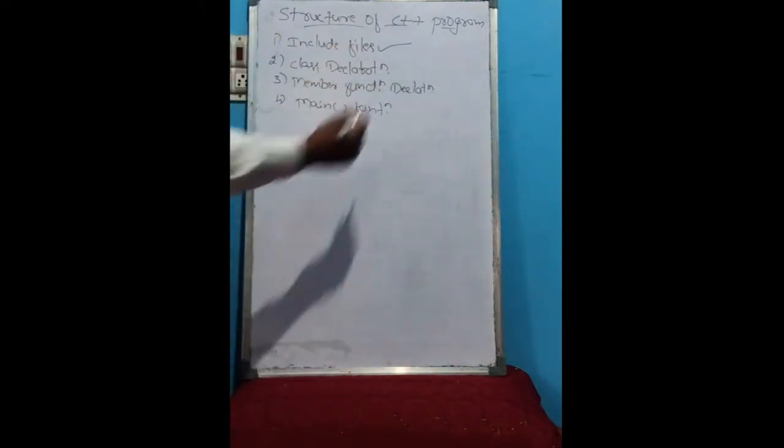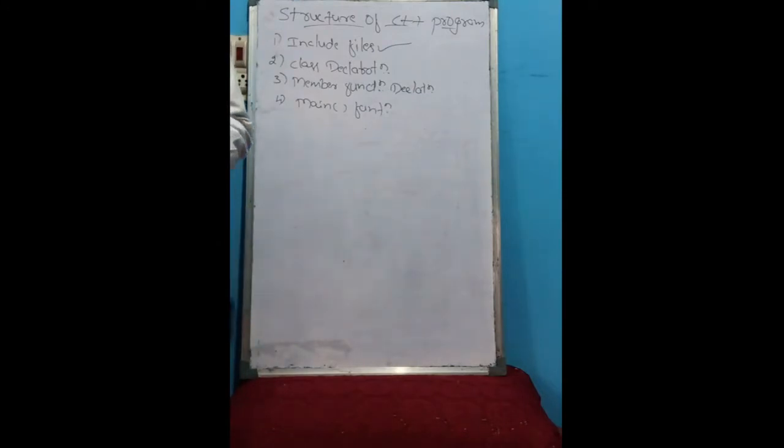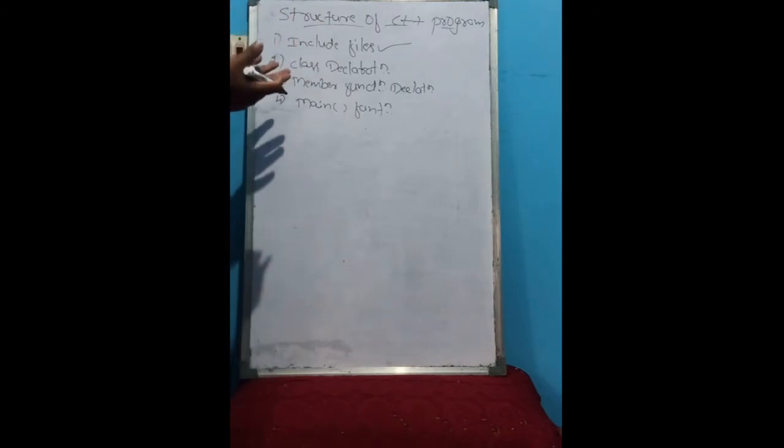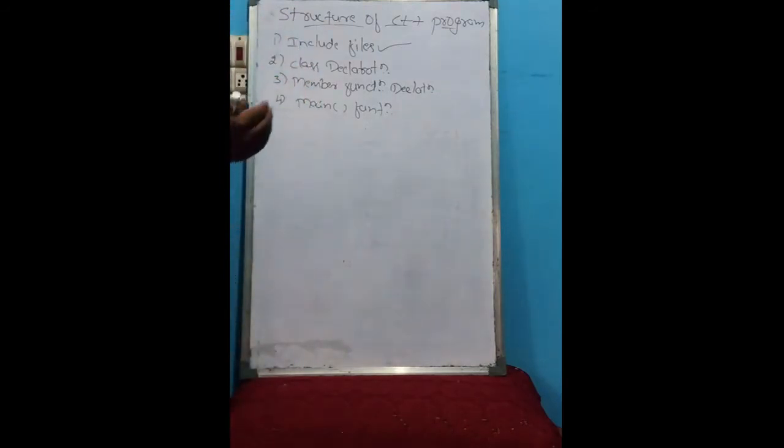First, include files. In this section we are including all the preprocessor directives which are necessary for the program. When we are writing a program, some predefined directives are there, which are already written, and which we should include while writing the program. We are using some of those functions.